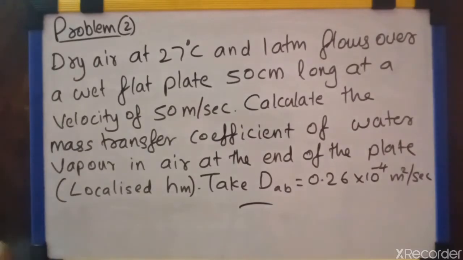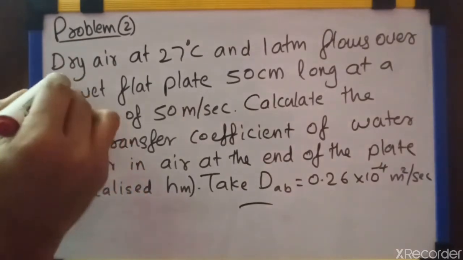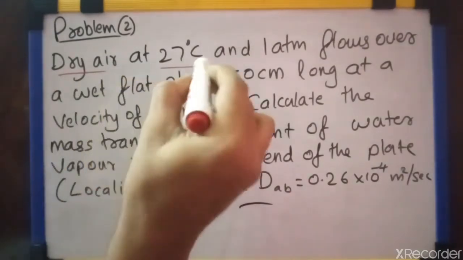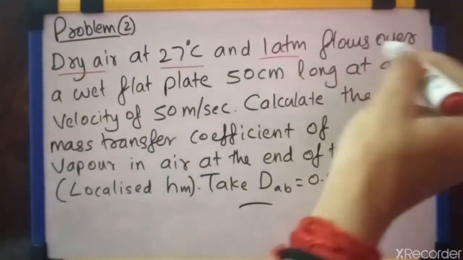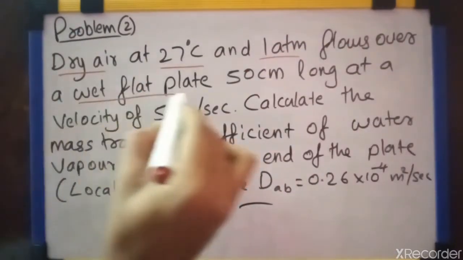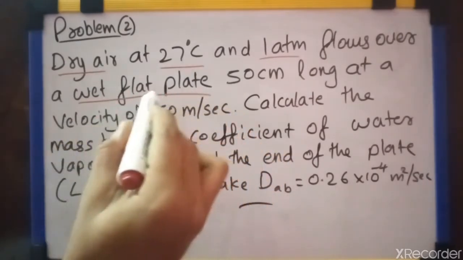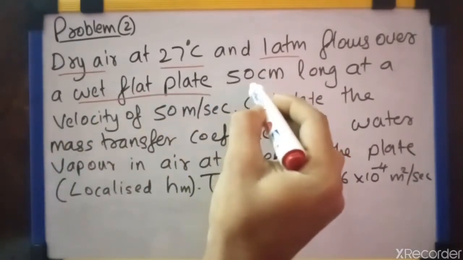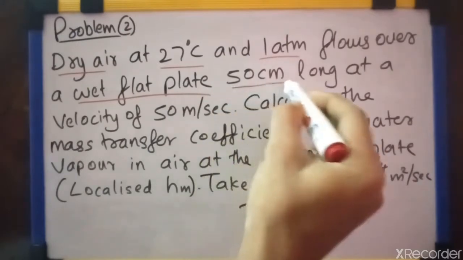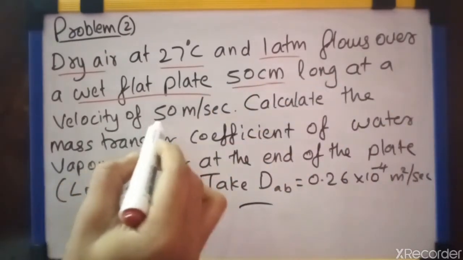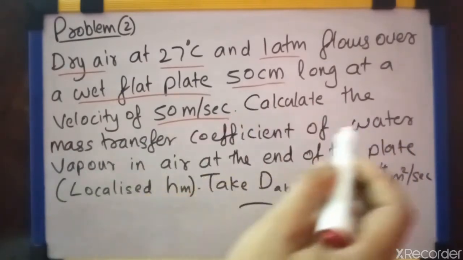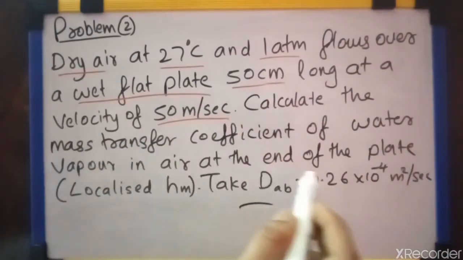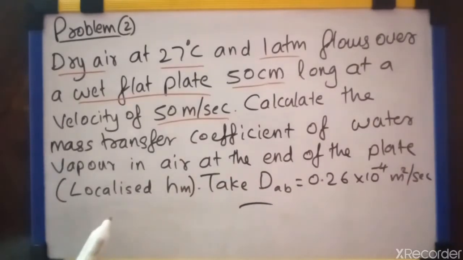In the question itself, it is given as dry air at a temperature of 27 degrees centigrade and pressure of 1 atmosphere flows over a wet flat plate. Here the geometry is a flat plate, its length is given as 50 centimeter, and the velocity of dry air is given as 50 meter per second. You have to calculate the mass transfer coefficient of water vapor in air at the end of the plate. That is, you have to find out localized HM.